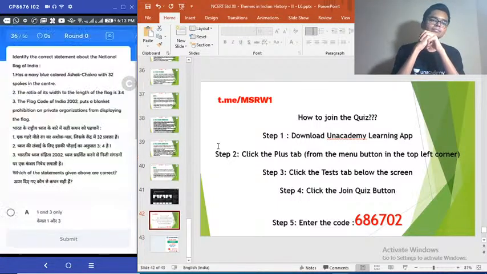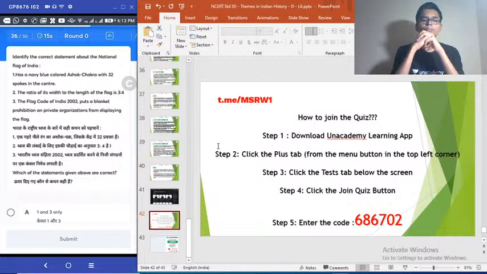Question number 36. Identify the correct statements about the national flag of India. 1. Has a navy blue colored Ashoka Chakra with 32 spokes in the center. 2. The ratio of its width to length of the flag is 3:4. 3. The Flag Code of India 2002 puts a blanket prohibition on private organizations from displaying the flag.